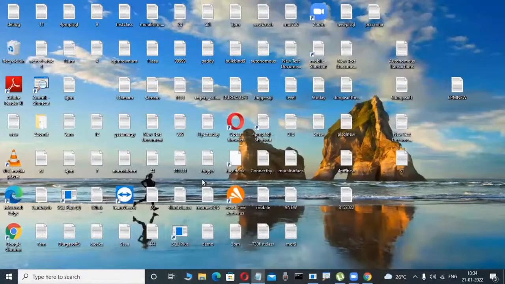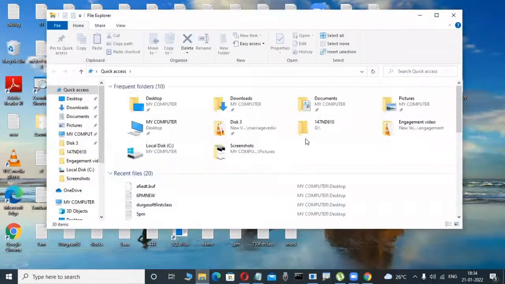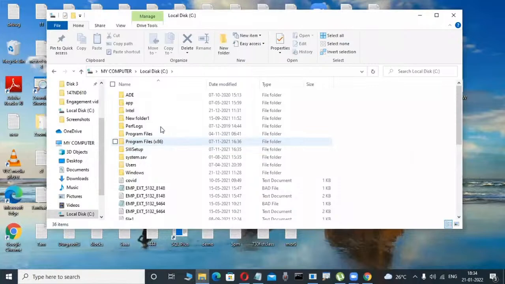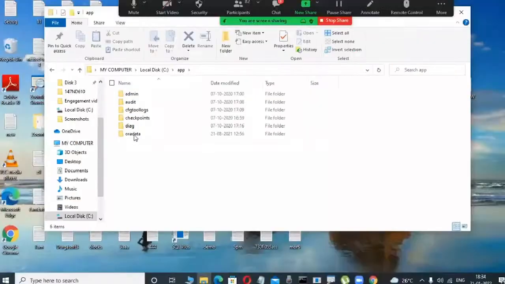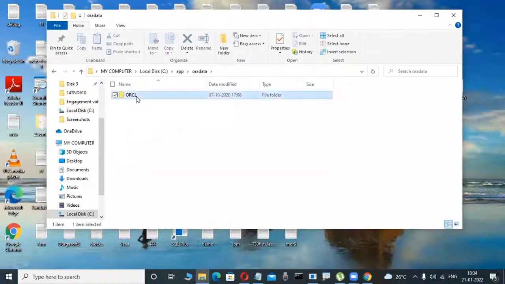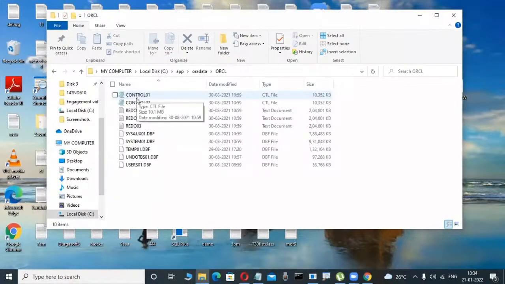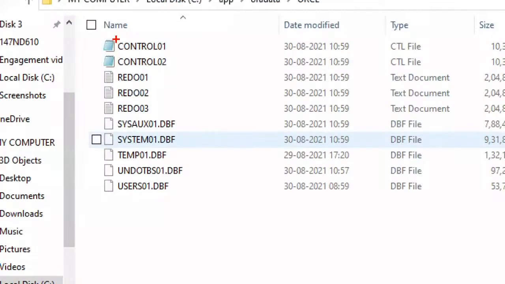Now I'm interested to view whether this table is created or not in my operating system. Suppose a Windows operating system is there, where Oracle is installed. In that location I try to view, for example, in C colon, D colon, where Oracle is there. Those are all directories, these are folders. Here Oracle, Oradata, ORCL. I'm observing only. In C colon I'm installing my Oracle software.